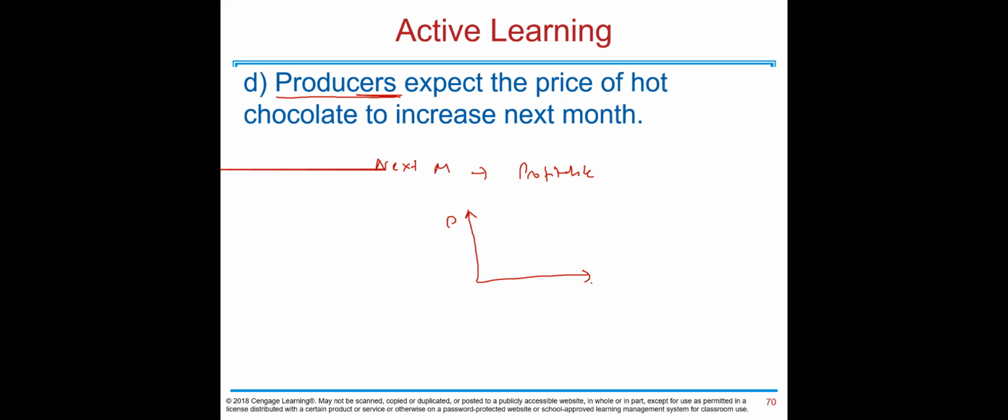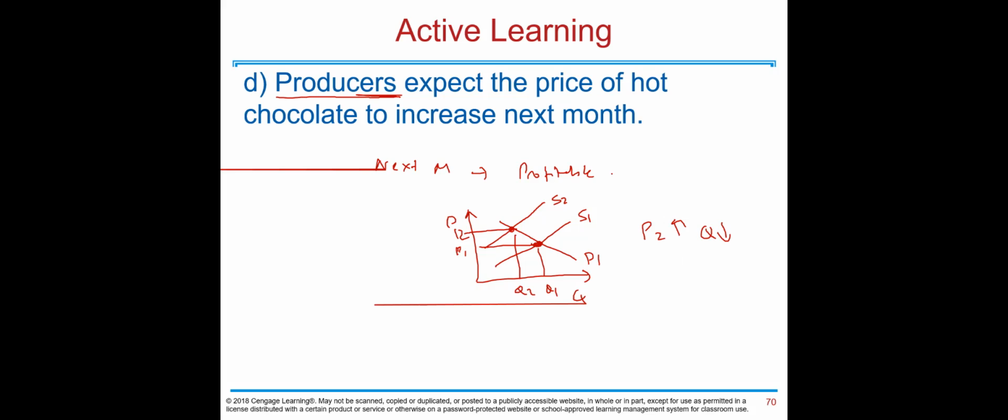Therefore, here is P, here is Q. There is going to be a decrease in supply today. Supply shifts to the left. And because of that shift, now let's compare the prices. Prices are going to be higher. P2 is higher. And then the quantities will be lower. Q1 to Q2. Quantity will be lower.